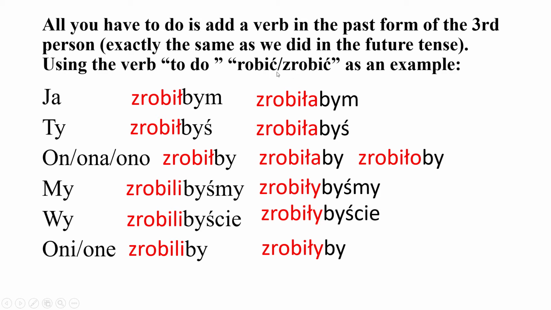So yeah, zrobić is the perfective, which is not the continuous form. It's like not continuous present or continuous past. However, robić is more like a continuous act or action. Anyway, so all you have to do is the same. Conjugate zrobić to the past third and add it to bym. Zrobiłbym, zrobiłabym, zrobiłbyś, zrobiłabyś, etc. I'm not gonna go over everything.